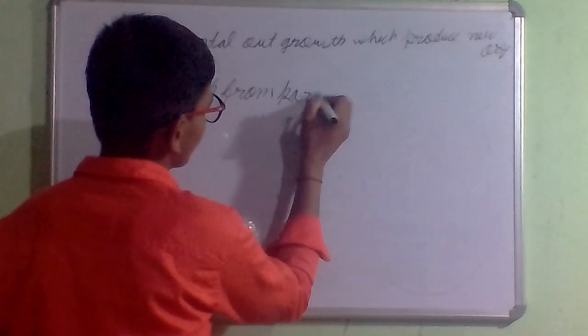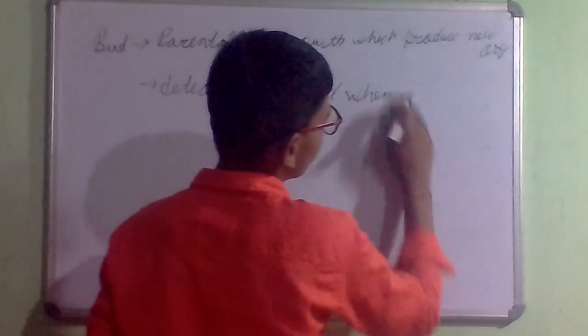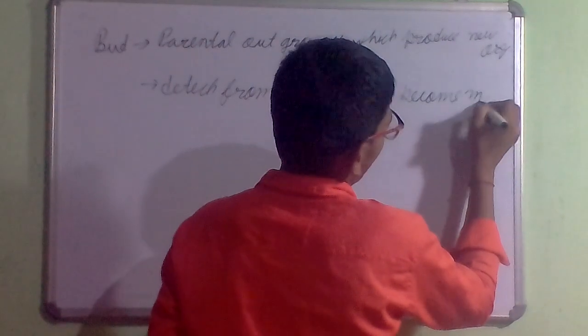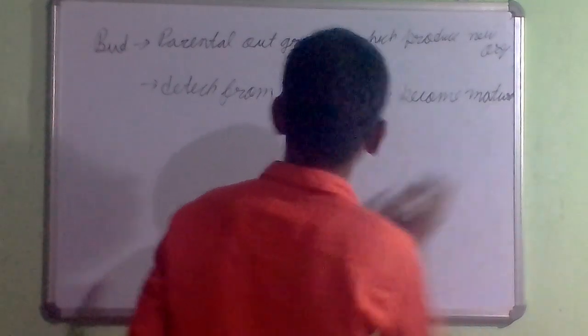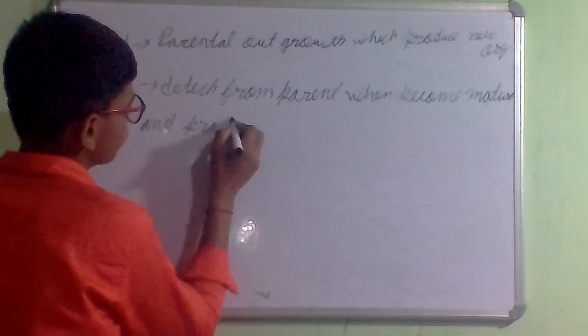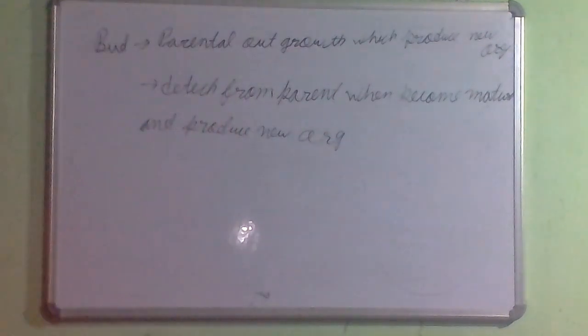Now a term comes, bud. What is a bud? The term bud means a parental outgrowth which produces a new organism.